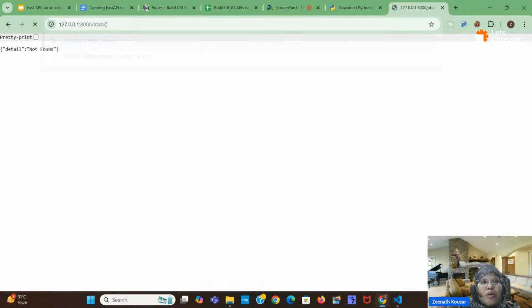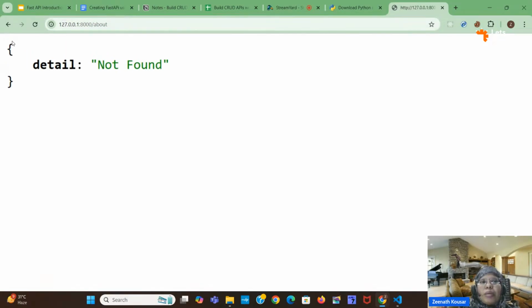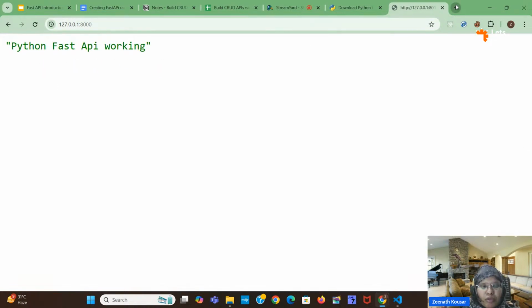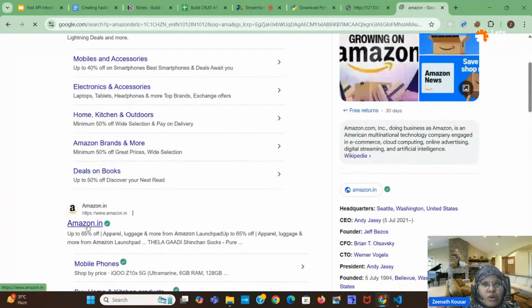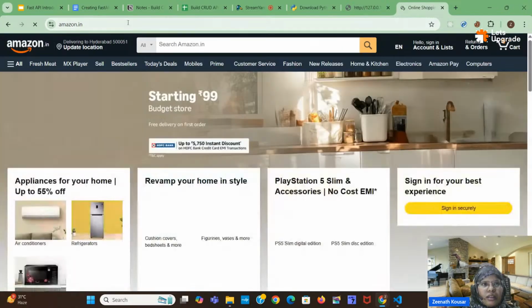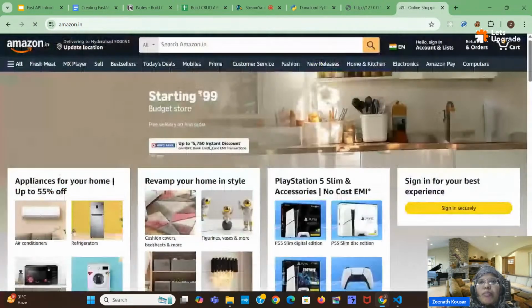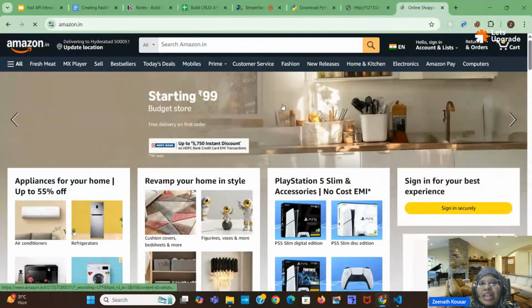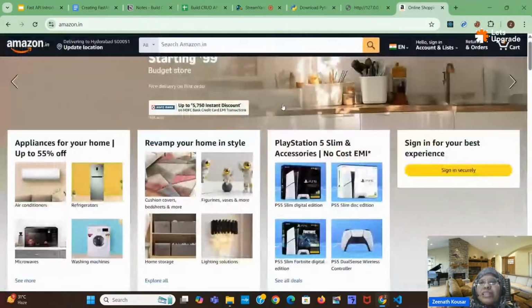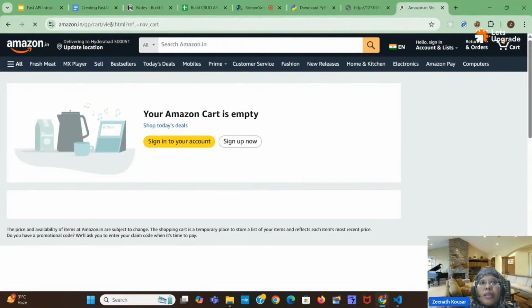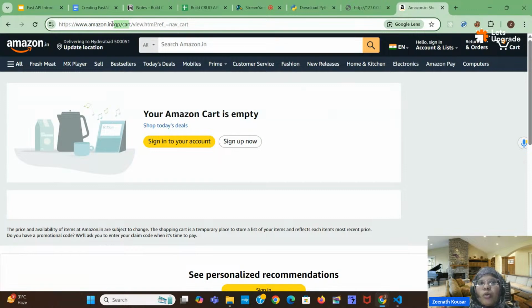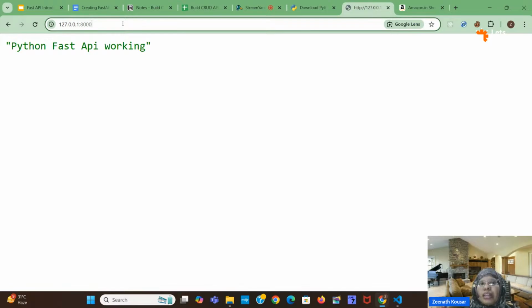If I give slash about or something, then we are not getting anything, because we have created only one route here. One path we have created. Path is nothing but, if you go to any other website, the URL will be changing, right? If I go to amazon.in, this is the amazon.in home page, nothing but the slash page. Similarly, localhost 8000 slash. If I click on sign in or any other thing here, the route will be changed. Like here, I now have slash gp slash cart, some route has been added. Similarly, here we have created this slash route.